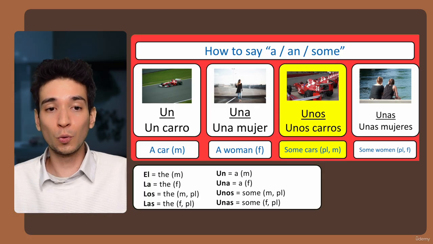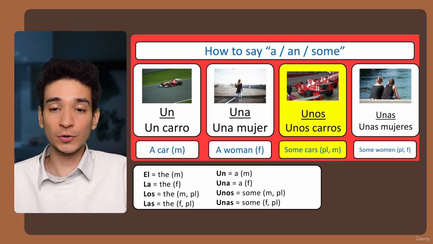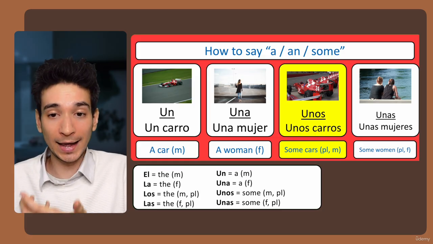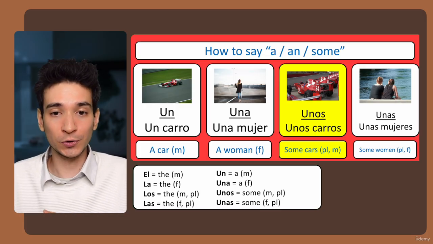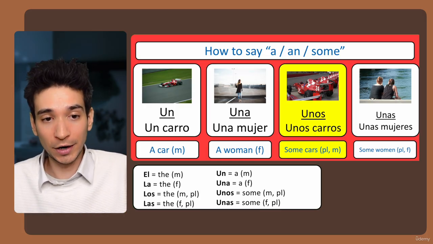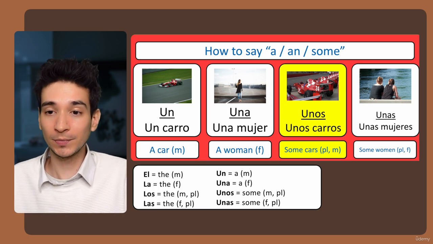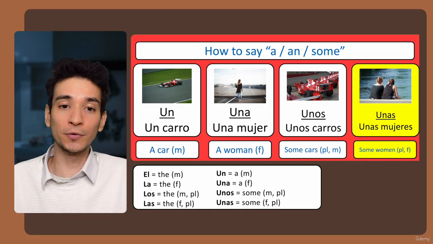And the next one is unos, which is the plural form of un. So we use unos for plural things that are also masculine. So here we have carros, which means cars. So we would say unos carros. Un carro, a car or one car. Unos carros, some cars. And the next one is unas, which is the plural form of una.